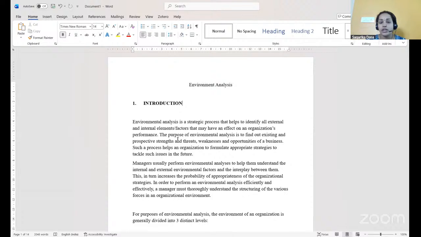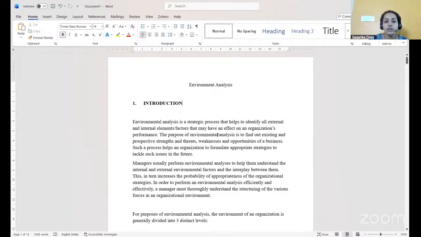With the help of this environmental analysis, we try to identify the external factors as well as the internal factors which will affect the business organization. So, with the help of environmental analysis, we try to scan the environment externally and internally and try to understand the factors that are affecting the business organization or business performance.